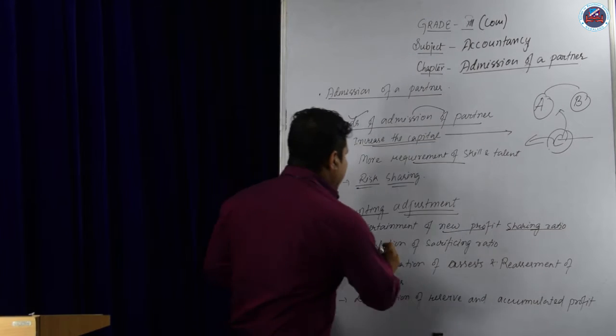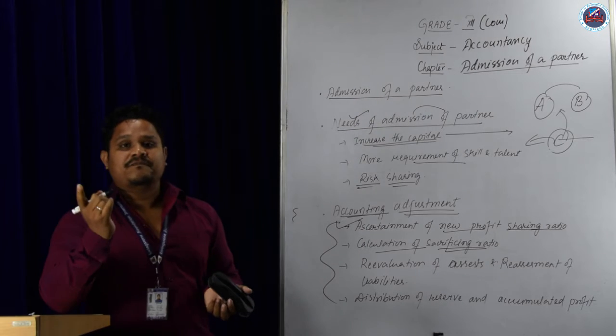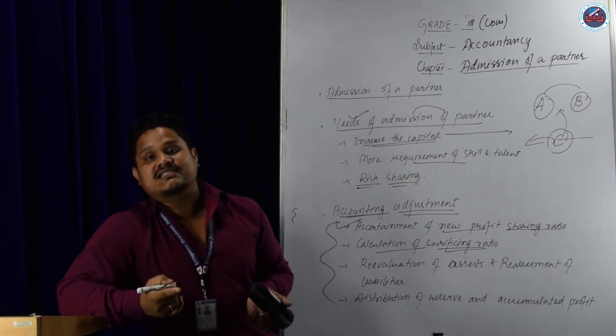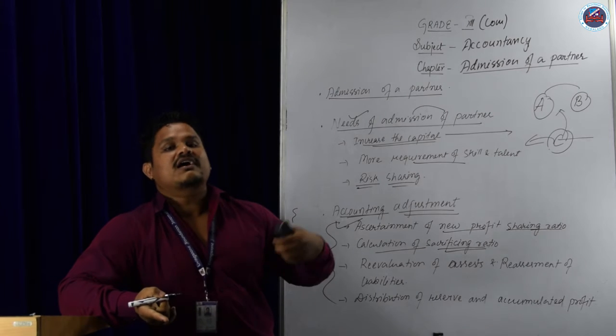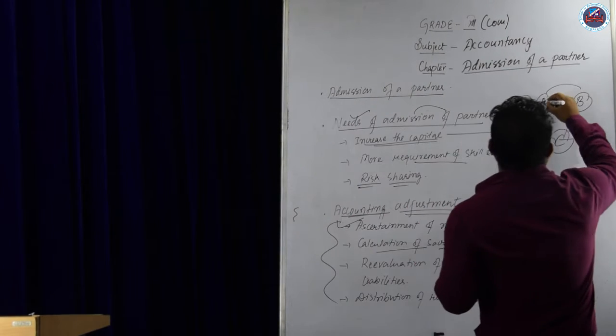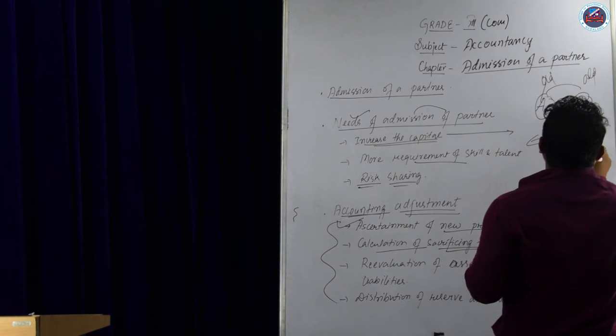Next is how to calculate the sacrificing ratio. What is called the sacrificing ratio? The old partners will sacrifice their share of profit for the new partner. I have discussed that A and B are the old partners, and C is the new partner.